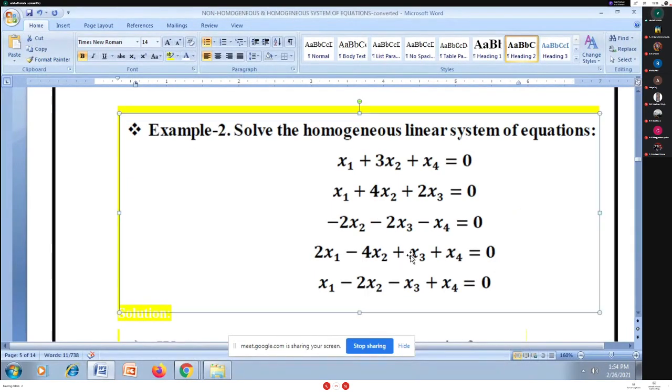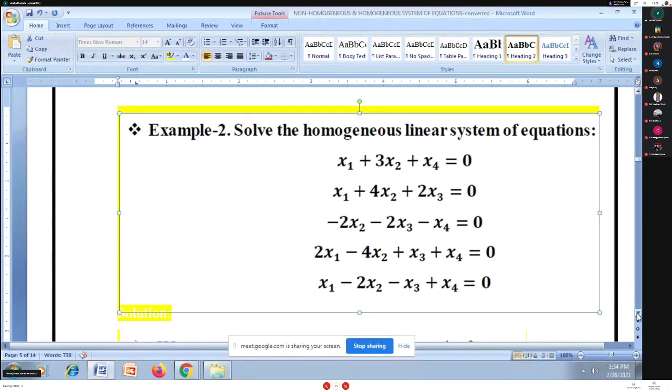You have to check whether the right hand side constants are 0. Here, all right hand side constants are 0, so I guess this system is homogeneous. Everybody can see the equations have 1, 2, 3, 4 unknowns, so this system has 5 equations and 4 unknowns. It is a homogeneous system.